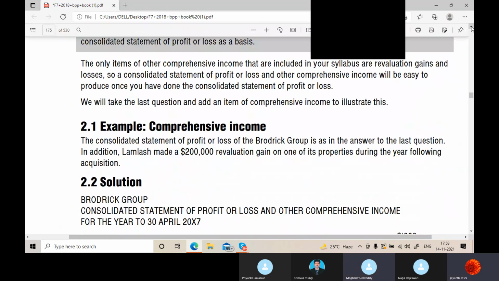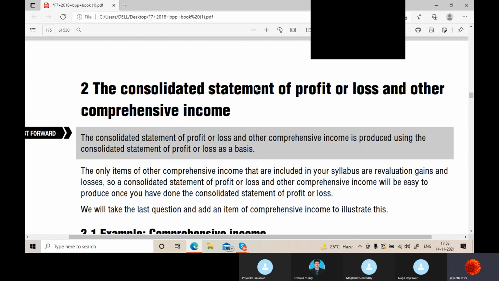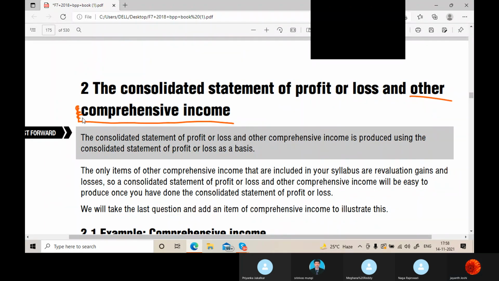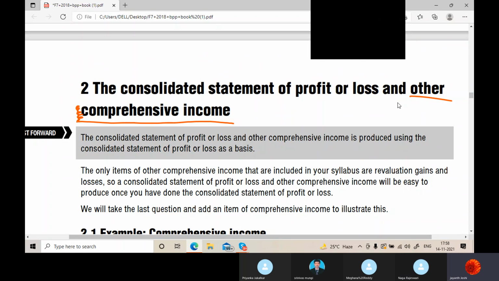Now, comprehensive income. Everyone knows what OCI is. What is OCI, Rajeshwari? Items which are not recorded in the P&L account, we transfer them to OCI.